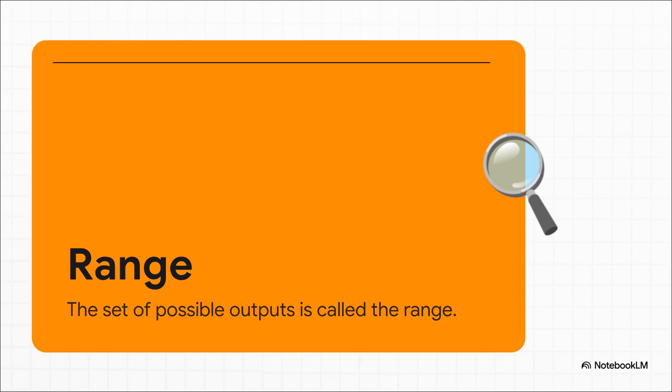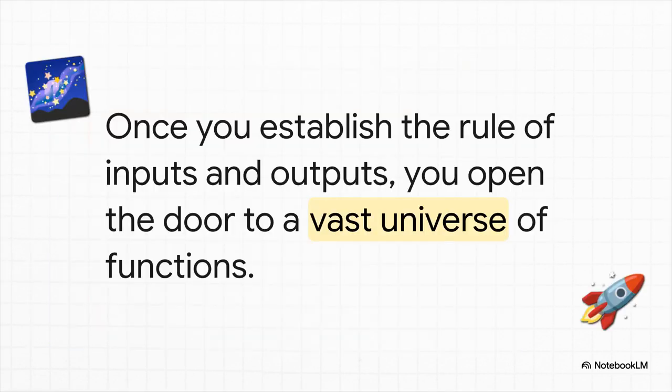of possible outputs. But here is the golden rule of this machine, the absolute defining characteristic that makes a function an actual function. For every piece of raw material you put in, exactly one finished product gets spit out. One input, exactly one output. No exceptions. But this factory doesn't just produce one single thing. Let's move on and see how this builds.